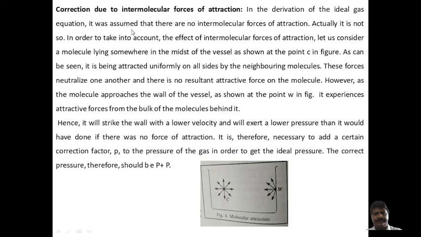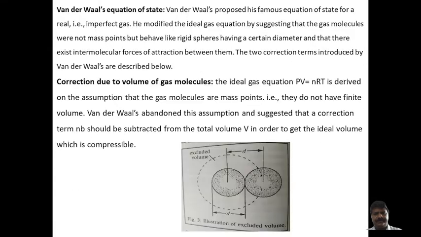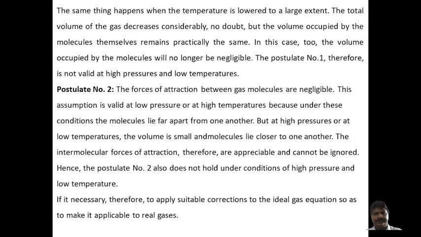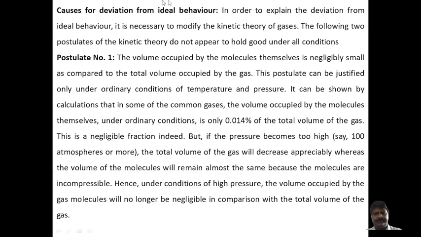Then the second correction is the correction due to intermolecular forces of attraction. Here we made two corrections for explaining the ideal behavior. One is that the volume occupied by the molecules is not negligible, so the volume will be corrected, and that is given by the van der Waals equation.